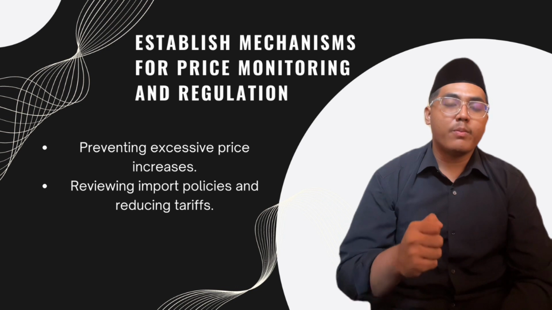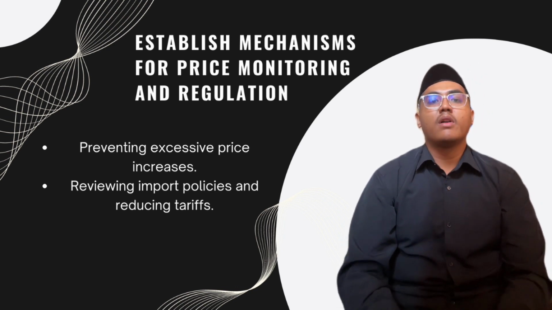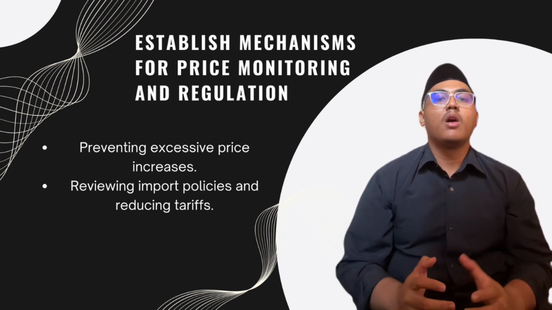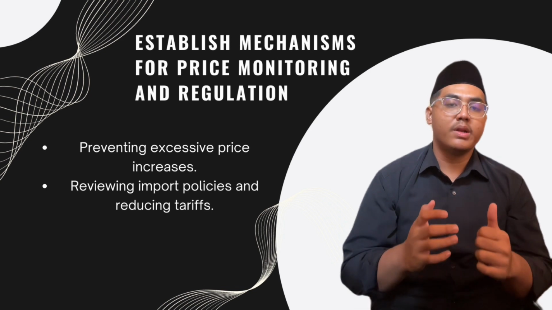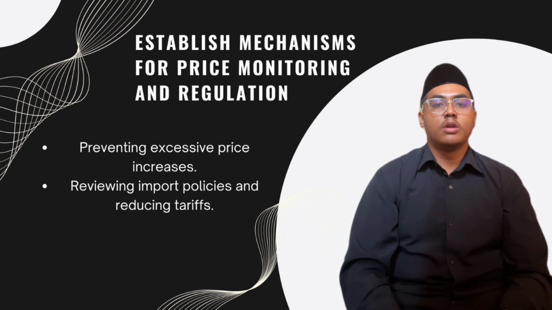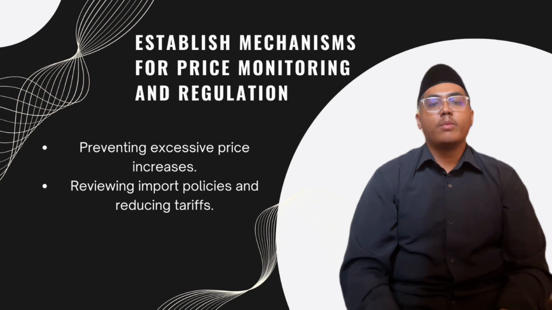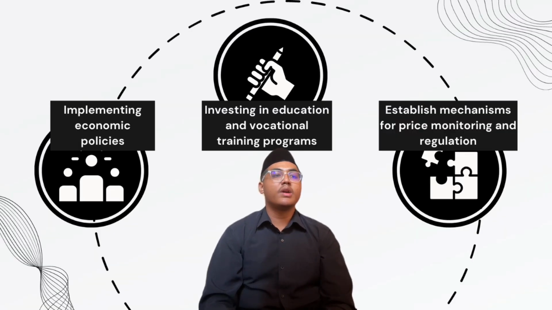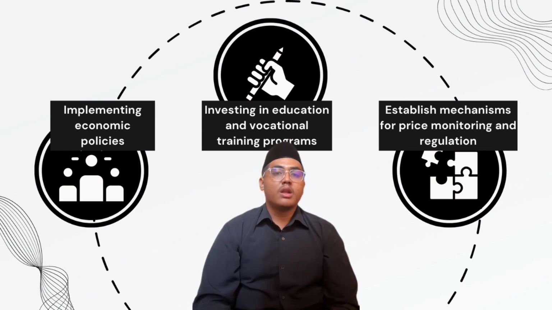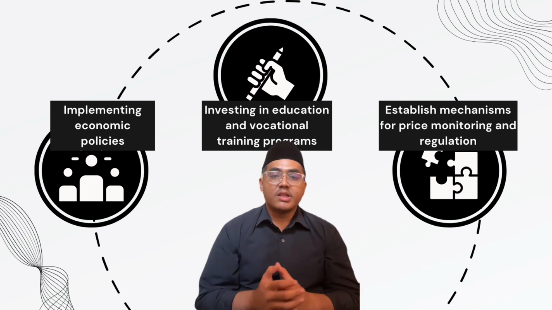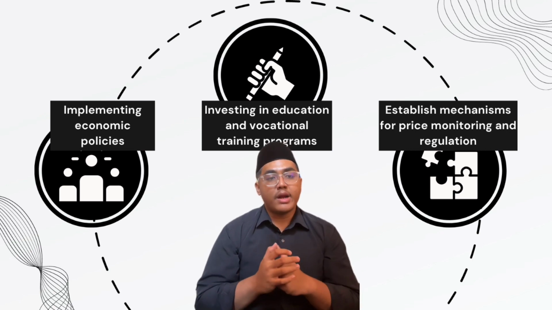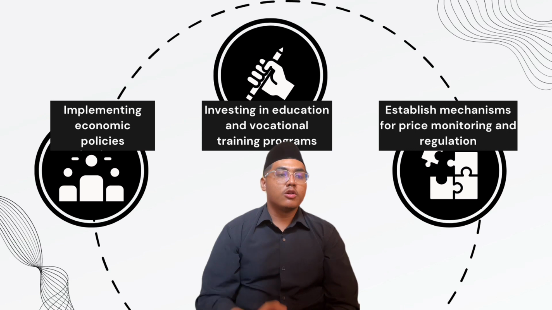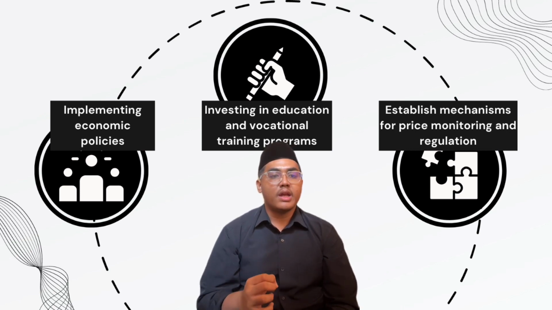Additionally, import policies and reducing tariffs on essential goods can lower their costs and increase affordability for all. So I think that's all from me. There are 3 factors: the first one is that the government must focus on implementing economic policies. The second one is investing in education and vocational training programs, and then we need to control costs effectively by establishing mechanisms for price monitoring and regulation.